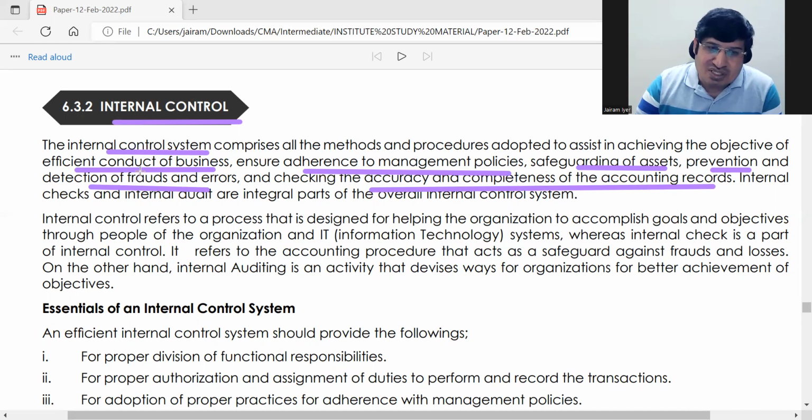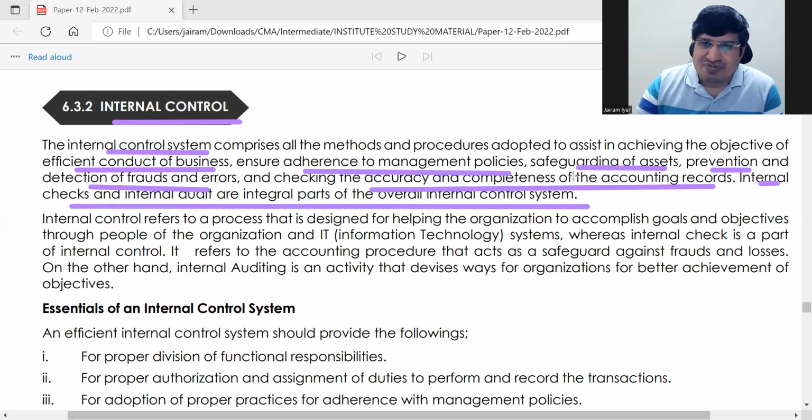Then internal check and internal audit are parts of the internal control system.